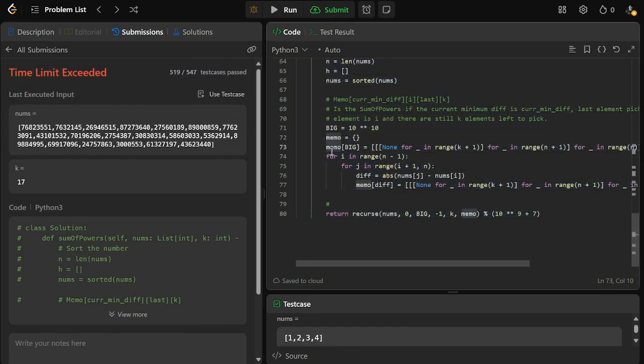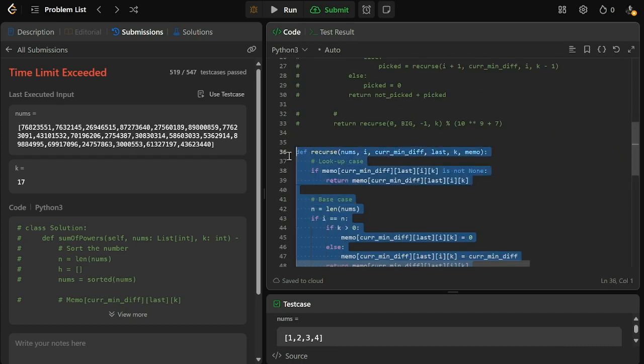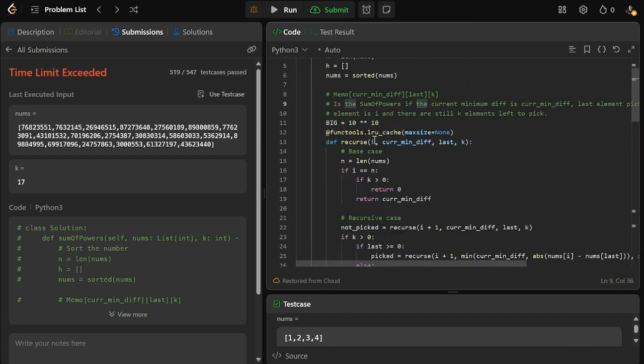So one more trick that I learned today is that you can use the least recently used cache, which is actually a really great way to implement your memo as well. So if you use a cache like this, then there are a few things that you have to rethink about the dynamic programming setup. First of all, there's no longer a memo because this LRU will automatically create a memo depending on the inputs.